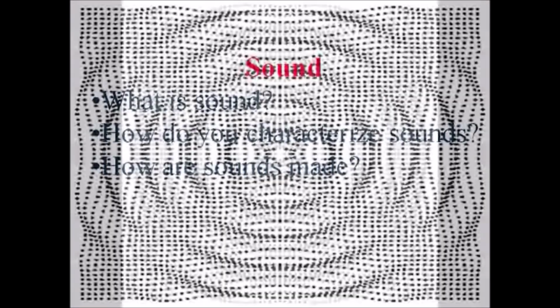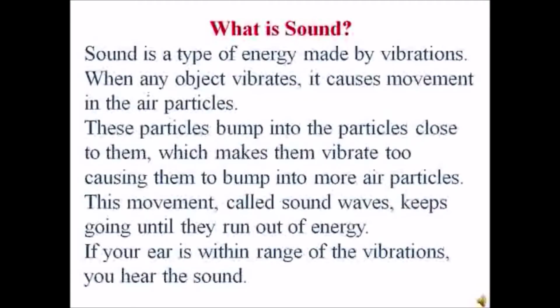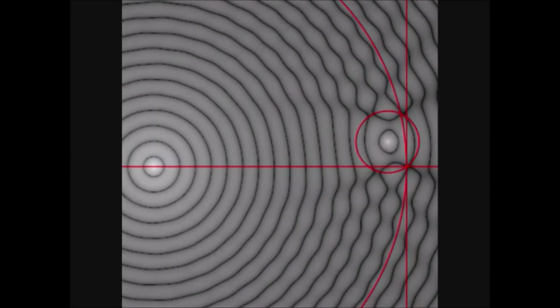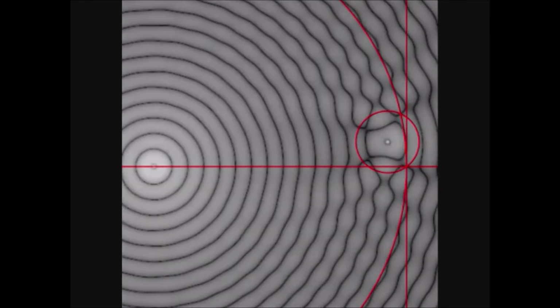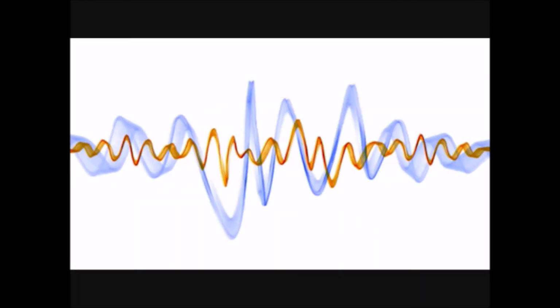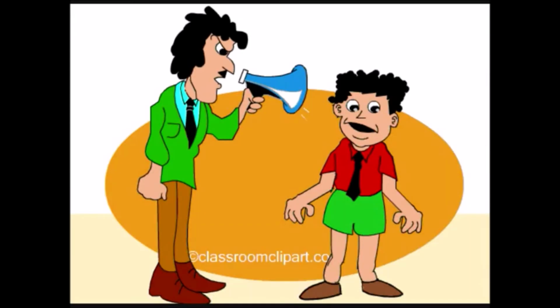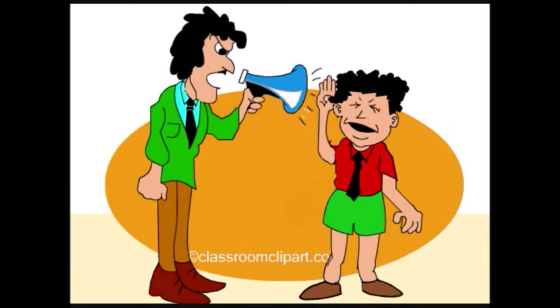Sound. What is sound? How do you characterize sounds? How are sounds made? What is sound? Sound is a type of energy made by vibrations. When any object vibrates, it causes movement in the air particles. These particles bump into the particles close to them, which makes them vibrate too, causing them to bump into more air particles. This movement, called sound waves, keeps going until they run out of energy. If your ear is within range of the vibration, you hear the sound.